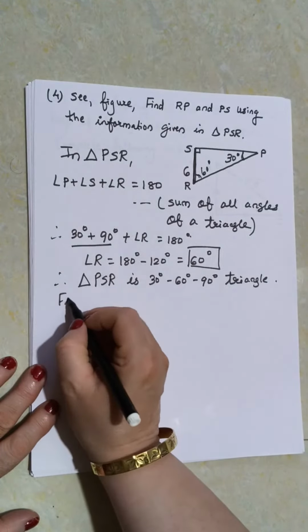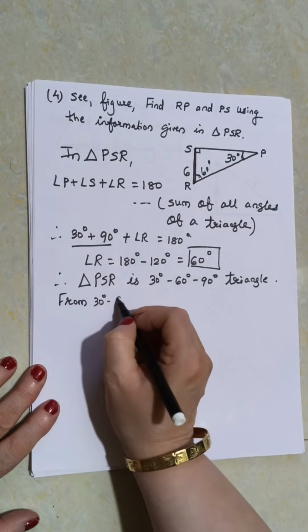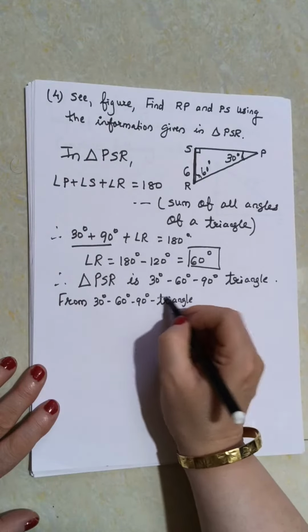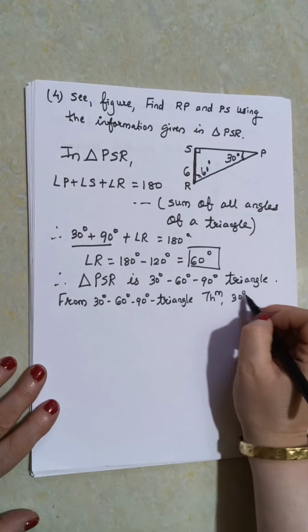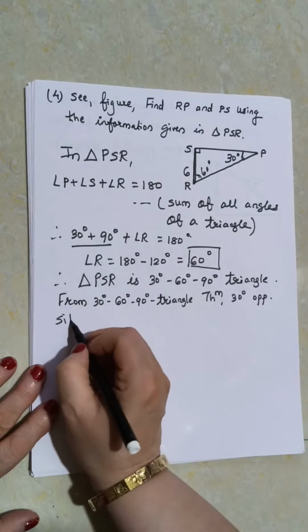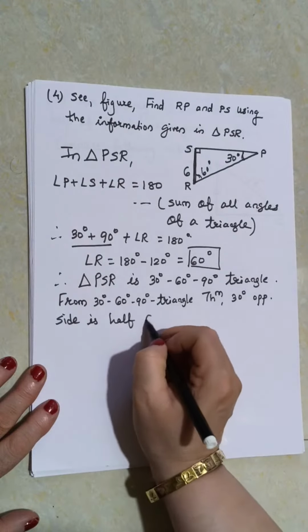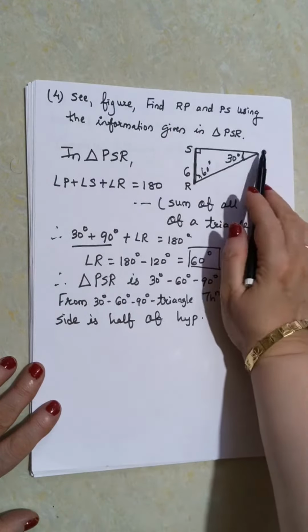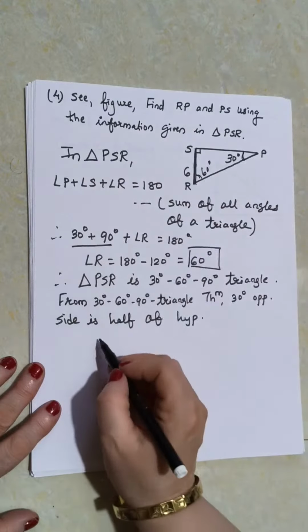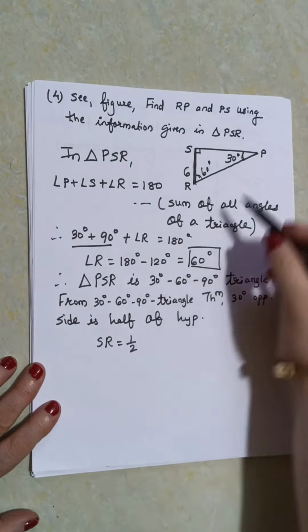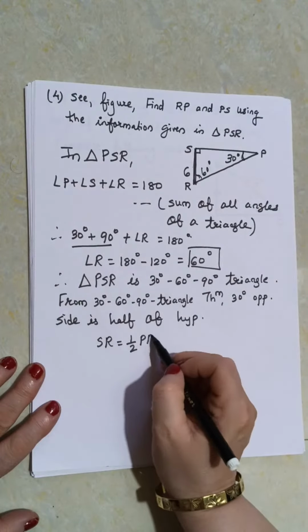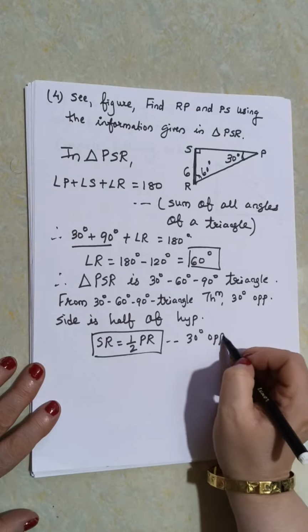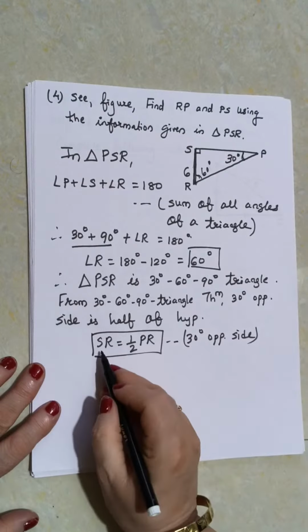The 30 degree angle is here, so the opposite side is SR. SR is equal to half of the hypotenuse, which is PR.